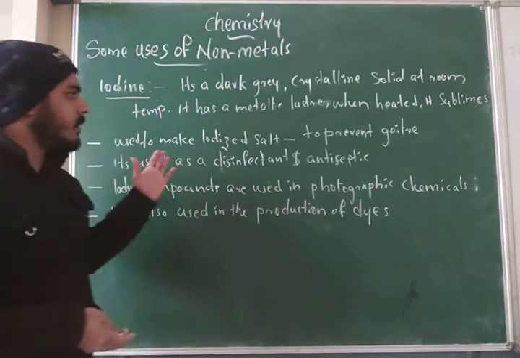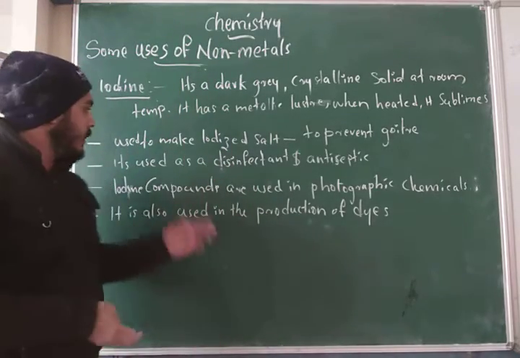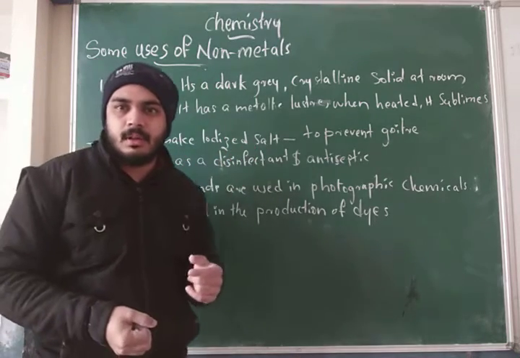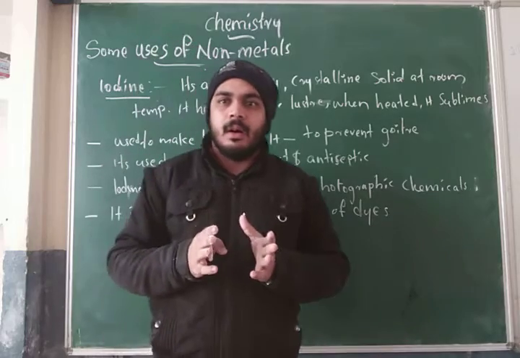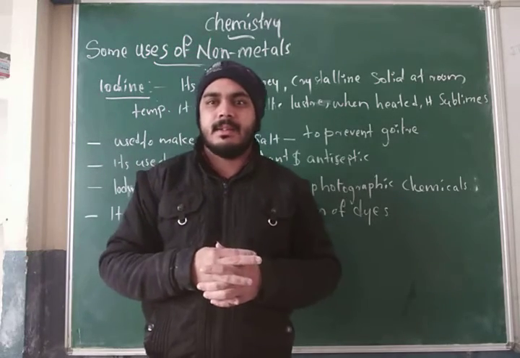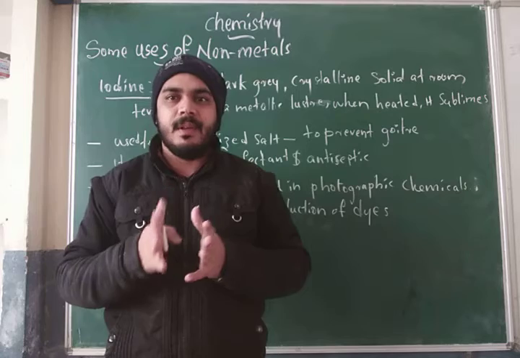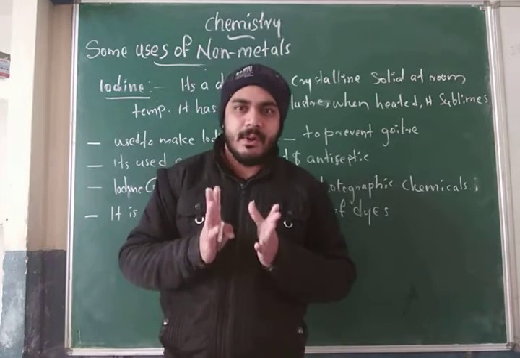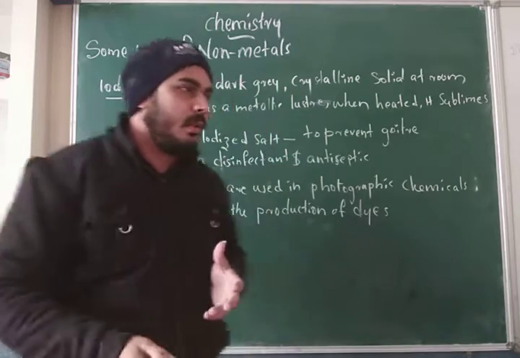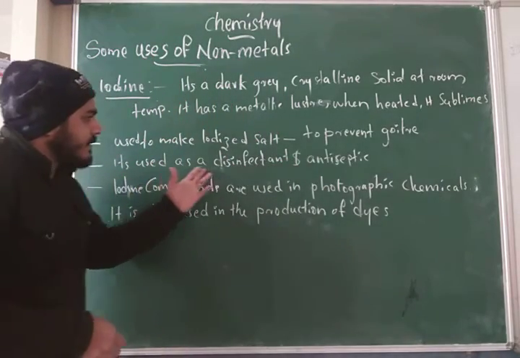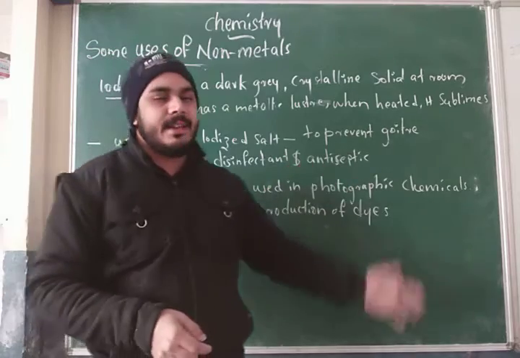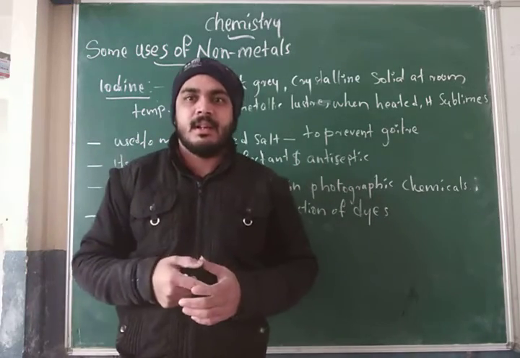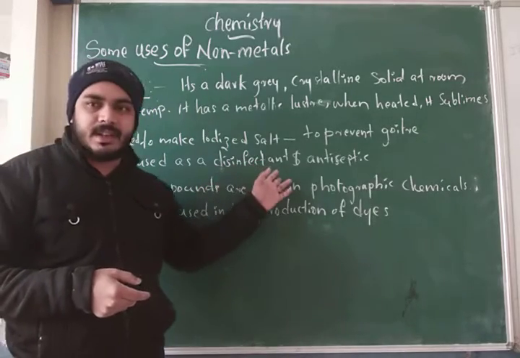Next one, the main uses of iodine. First one, it is used to make iodized salt. The iodized salt helps to prevent goiter. Iodine deficiency causes goiter. So this iodized salt helps to prevent goiter. And next one, iodine is used as a disinfectant and antiseptic, for preparing antiseptics and disinfectants.